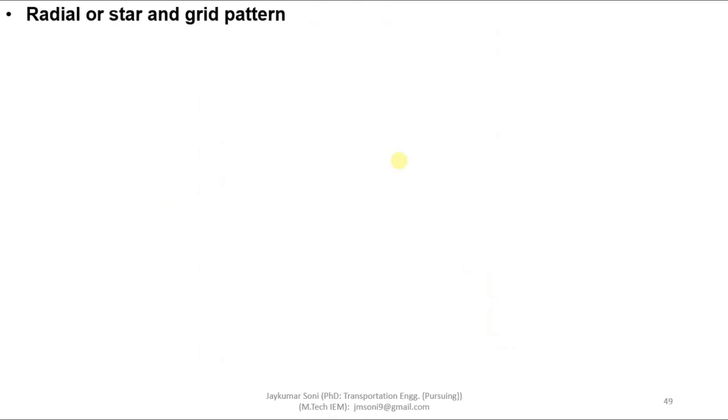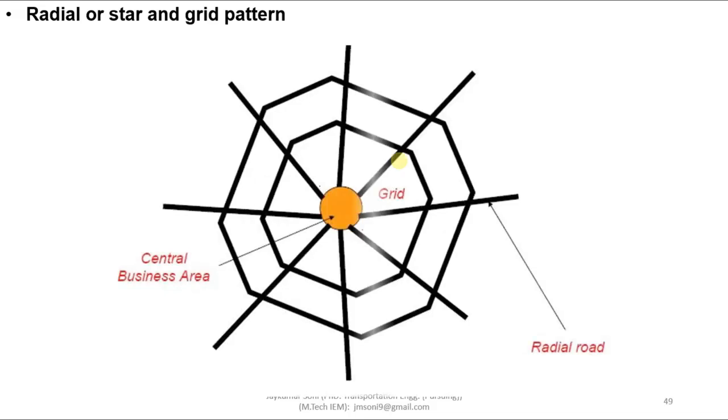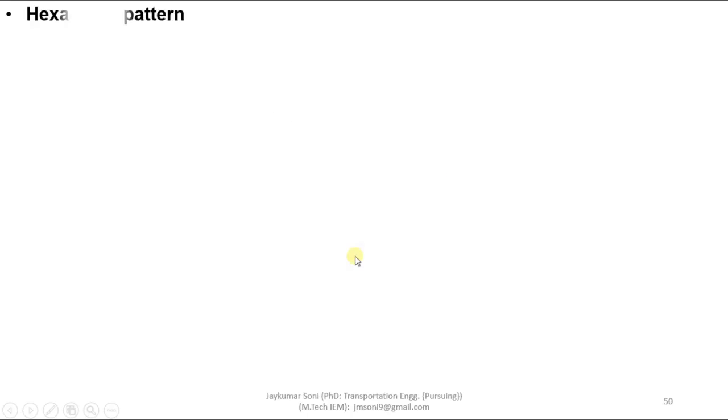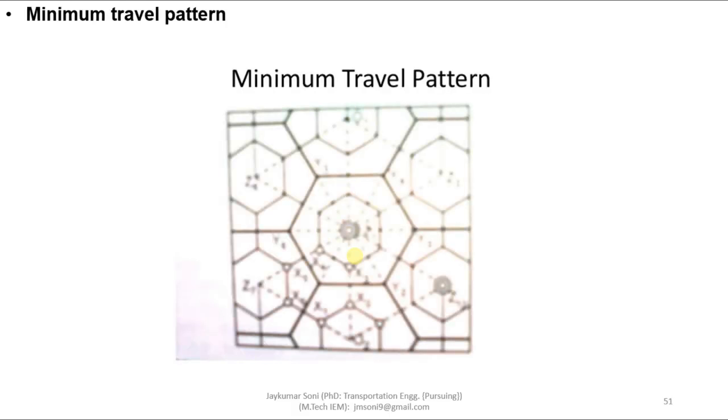Now the next is about the radial or star with the combination of grid pattern. This is how the grid is provided. The radial is given over here. This is the central business district area or central business area, and this is the grid. Then the hexagonal pattern is like this. Then the last one is the minimum travel pattern.